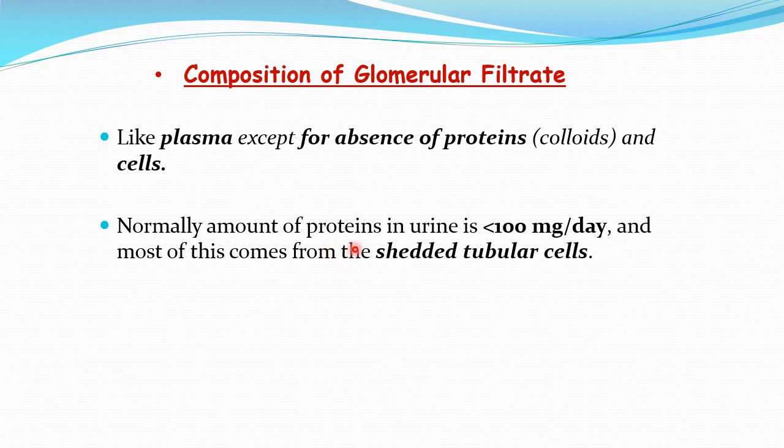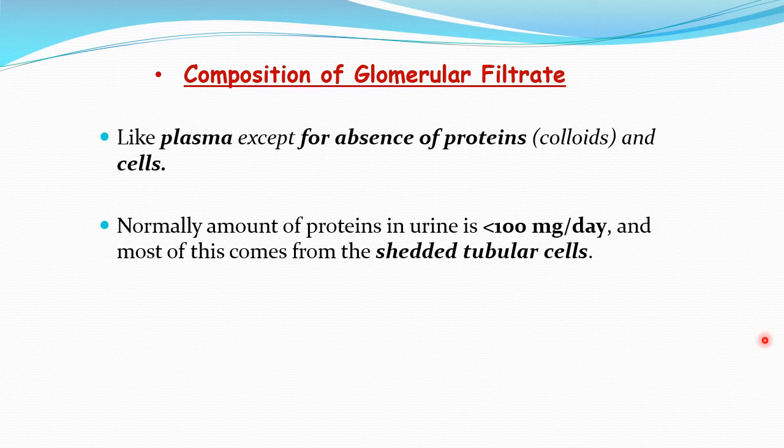And normally the amount of protein in urine is less than 100 milligram per day. So even though proteins are not allowed to pass, the urine may contain a protein concentration of less than 100 milligram per day. And the proteins that may be seen in the urine normally are not plasma proteins, but come from shed tubular epithelial cells. Okay, so plasma proteins are normally absent in the urine.